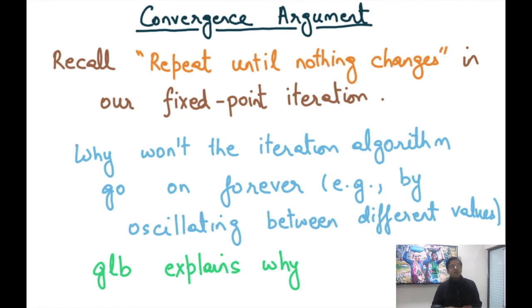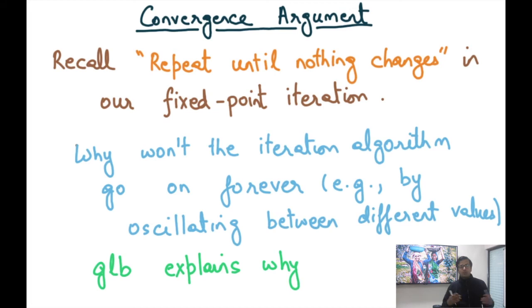So anything can happen. What's the argument that it's going to definitely converge? This iteration algorithm will converge. Recall that the iteration algorithm converges when nothing changes. And the only reason that it will not converge is that it keeps changing forever, right? And one reason for it to keep changing forever is because there is an infinite number of elements in my set. It can just keep taking a different value each time.